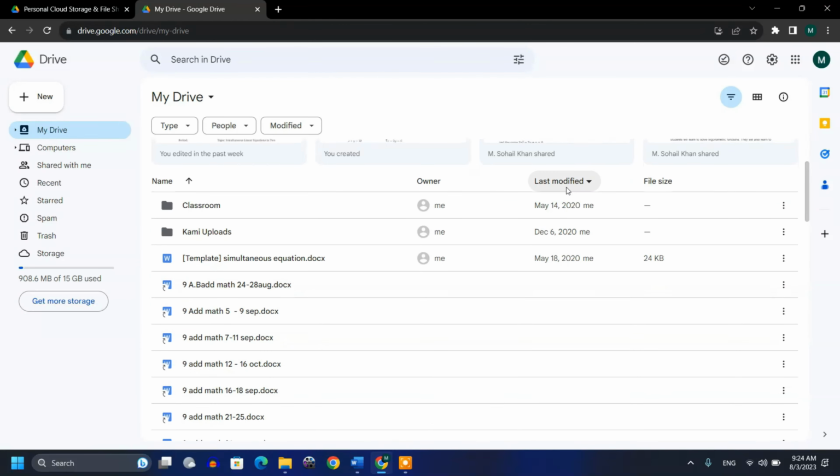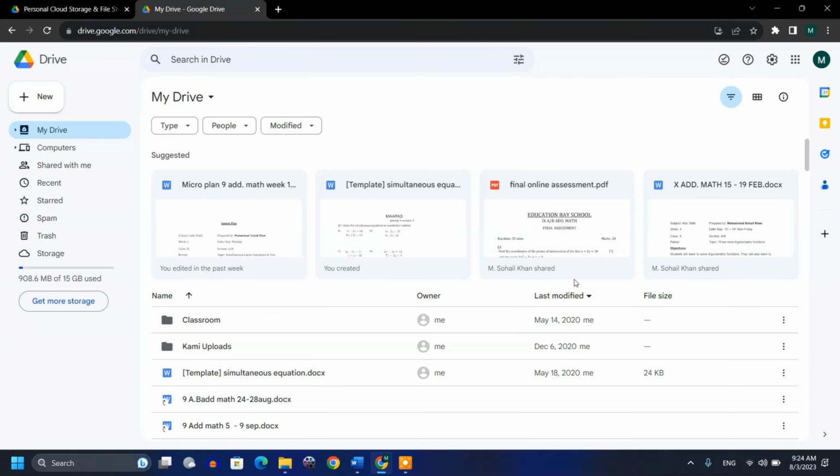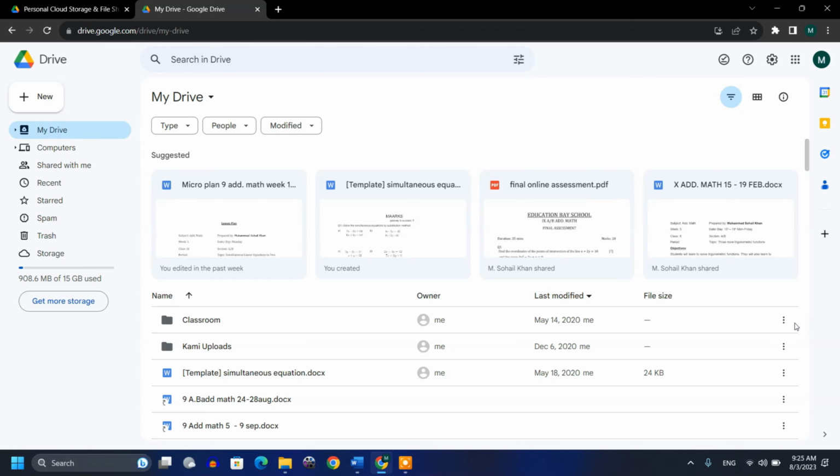So now this is the basic layout which you get. Since I had already worked on it, I have a few files in it. When you do it for the first time, you will not find any file in this. It will be empty. Now there are several things which you can do here. For example, you can create any folder here.